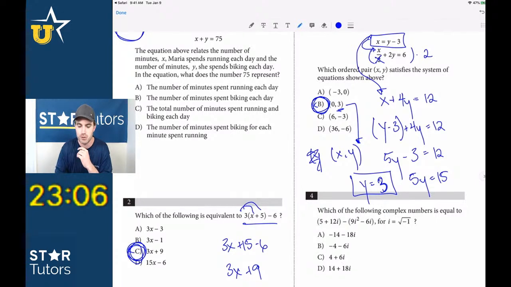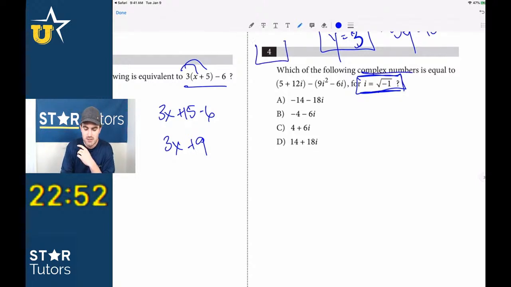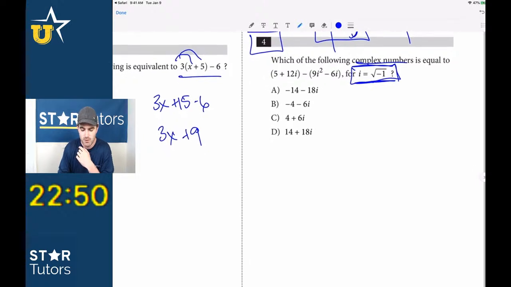You never have to go back and plug it in for x. Guys, anytime you see i on the test, if it's early on, the question is very easy. They're trying to throw you off with the idea that i is a complex number, and that it's a high-level math concept. But we know that generally speaking, number 4 should be pretty straightforward and pretty easy.